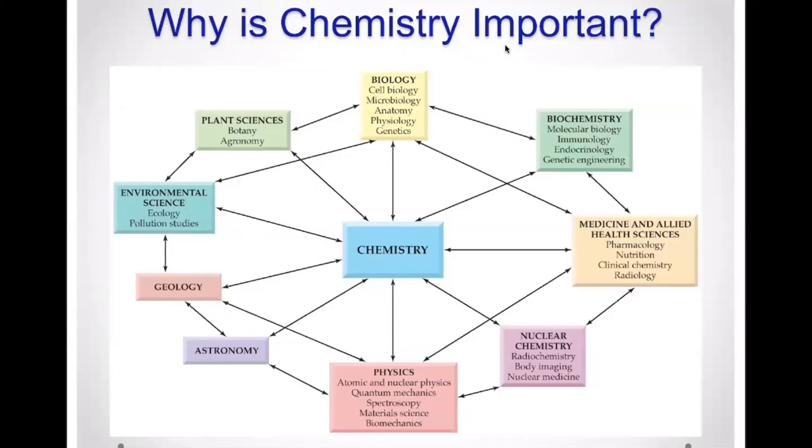And everything we're dealing with on Earth has to do with matter or energy. If you have a good foundation in chemistry, that is going to ensure that you're going to do well in any other field of science. So please take this class seriously, and I hope you enjoy it because it'll give you a good foundation for your future classes.